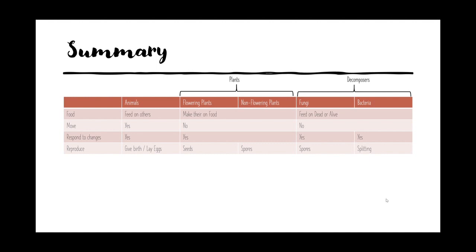So this is an overview and comparison of not just this topic, but of all the living things that we've learned in P3 so far, which is quite an important table. If you can understand and know all their differences, then I think your understanding is almost there already. Otherwise, you have to buck up a bit.